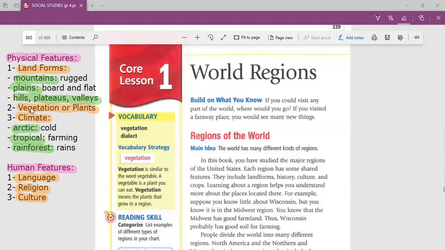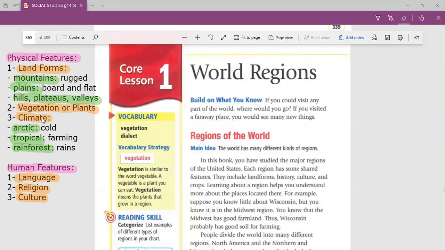Okay. The second type of physical features is vegetation or plants. This word, vegetation, means plants. Also, plants are physical features because plants are naturally found on Earth. We have soil and we have water from rains, so we can get plants. After that, the third type is climate. Climate also is a physical feature.